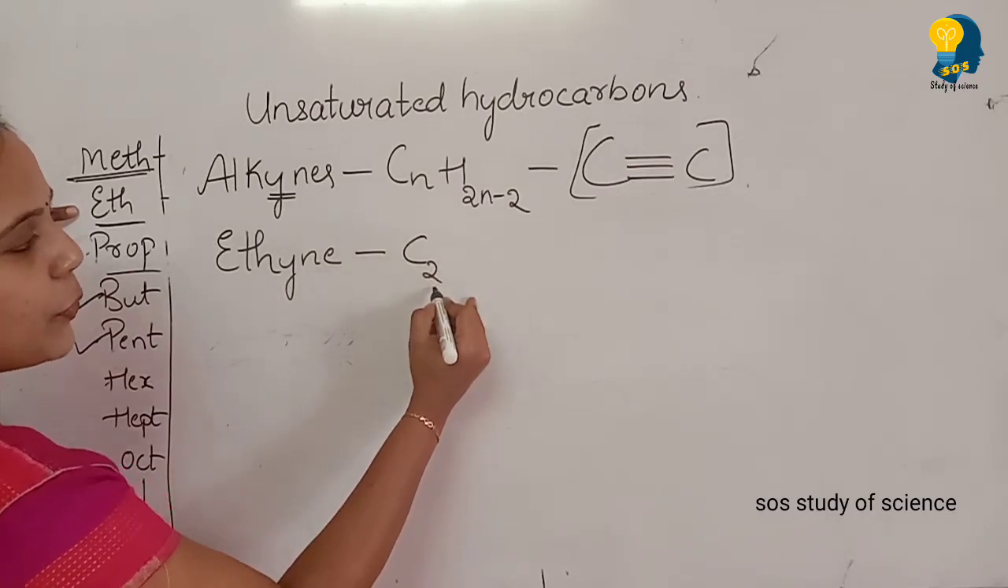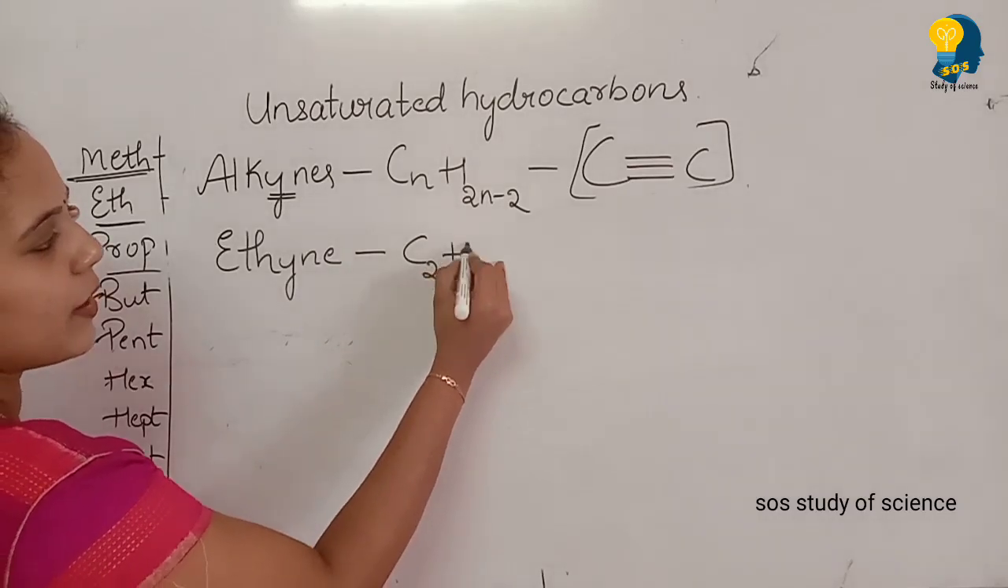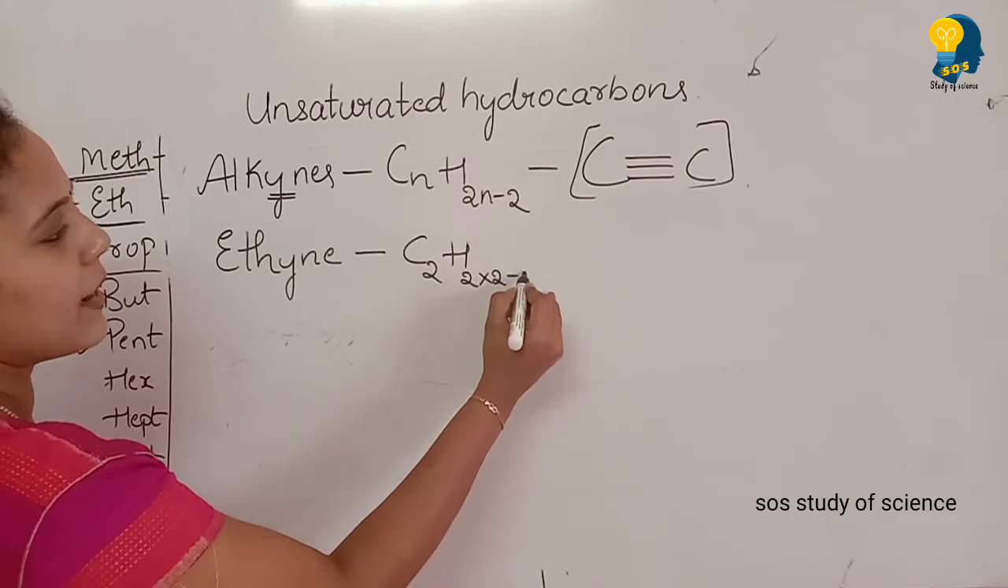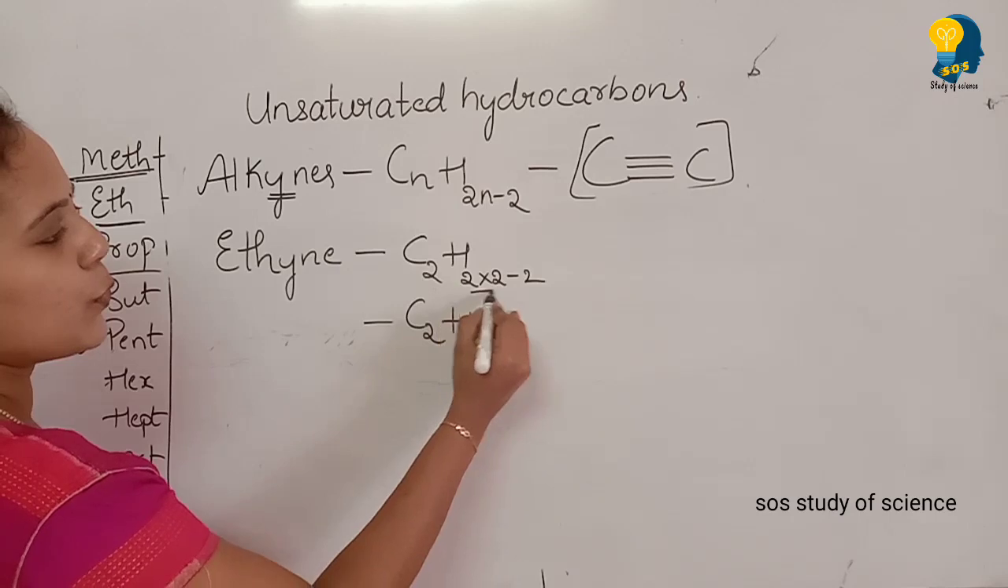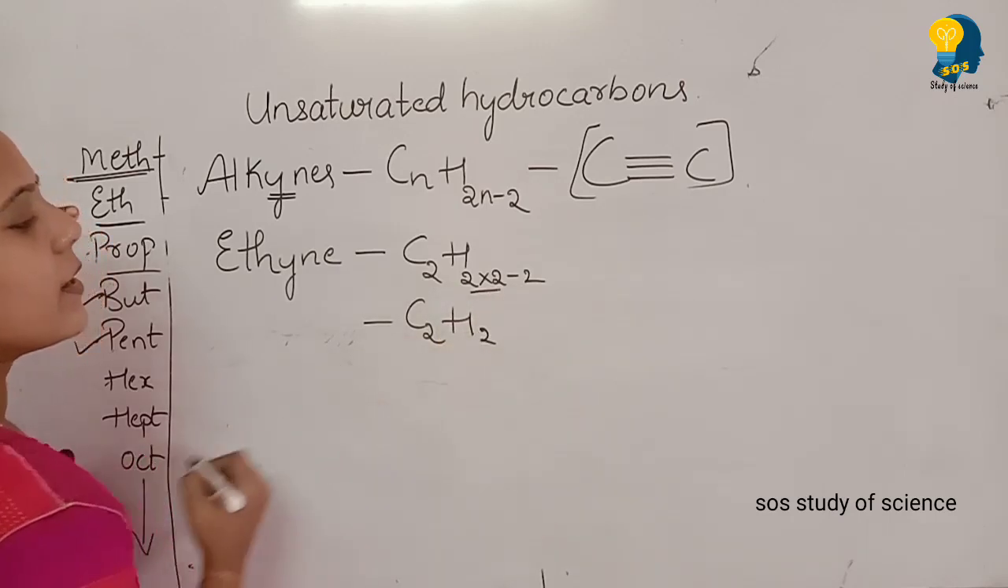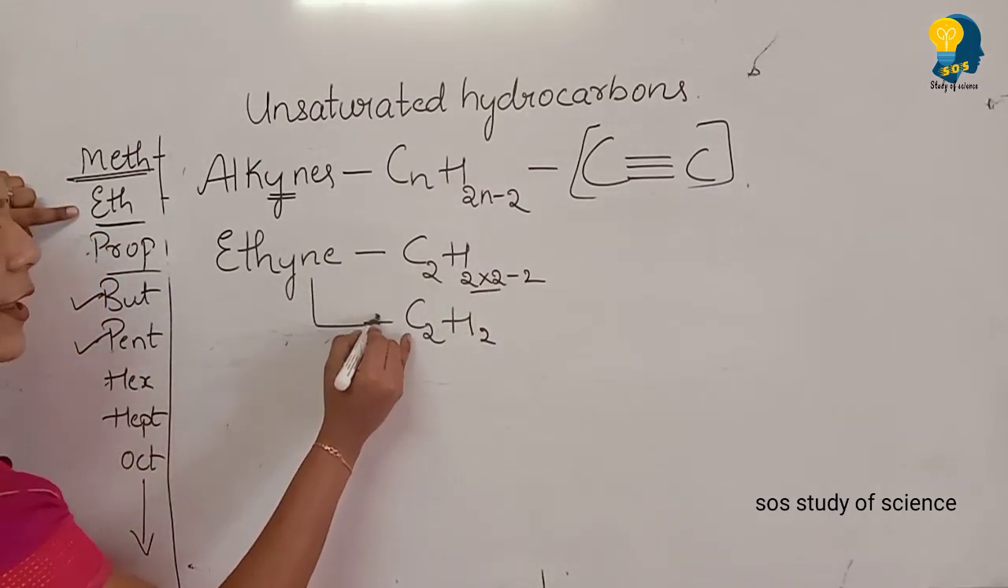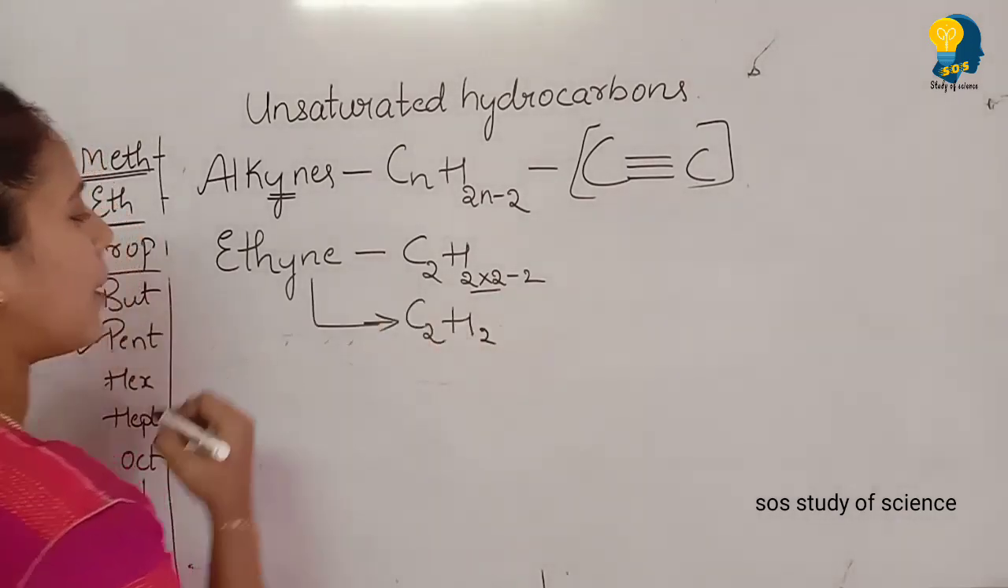So eth means second member, C2. Let us substitute 2 in this formula. C2 H2 into 2 minus 2. You see it is C2H, 2 2s are 4 minus 2 is 2. C2H2 is the molecular formula. This is the molecular formula.